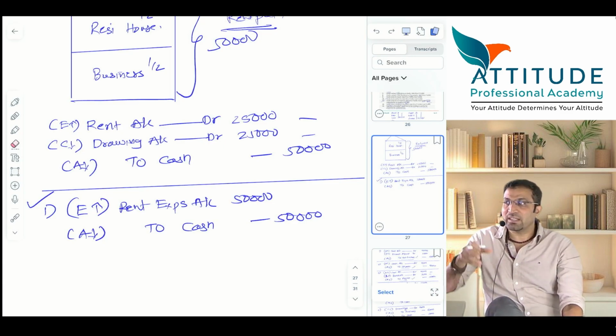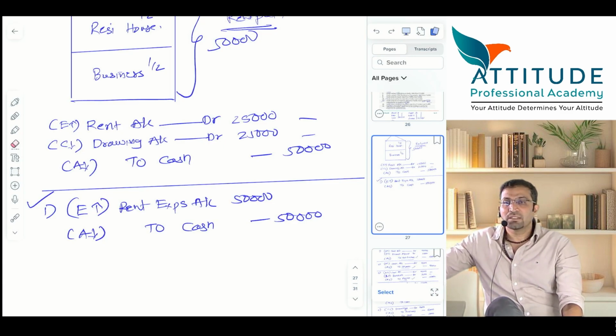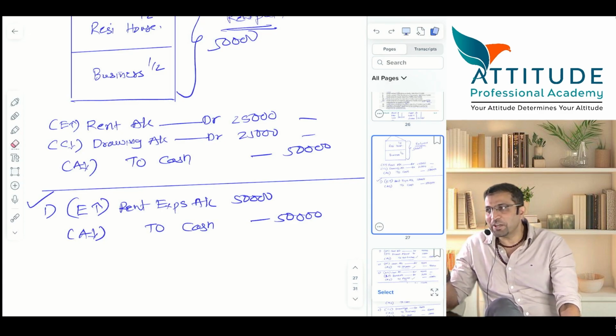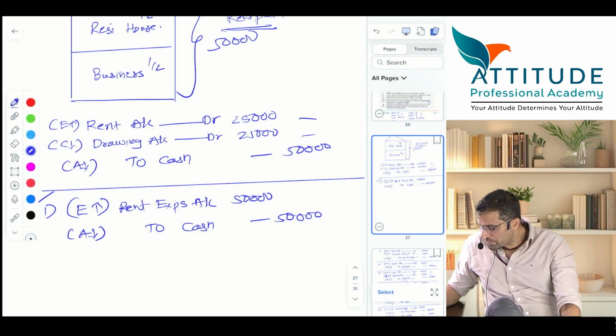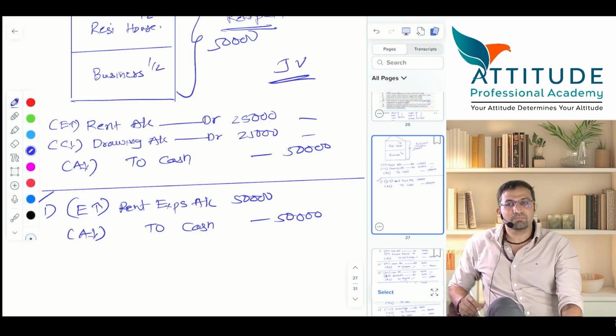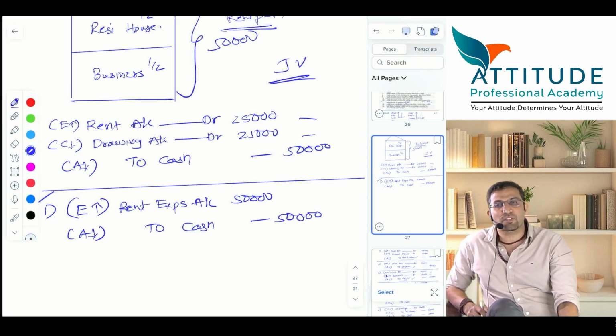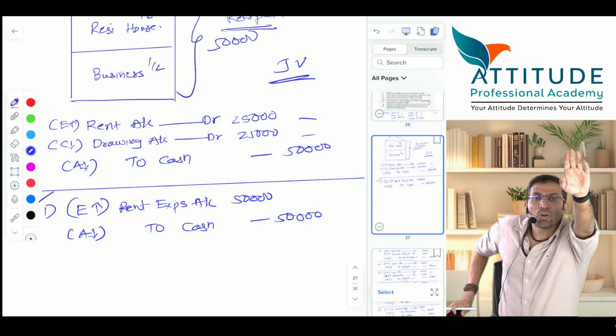On that particular day, the entry will be passed, and if the accountant has passed a wrong entry, then next day you have to rectify, and for that you have to pass a journal voucher, JV. All JVs are nothing but rectification entries only, or closing entries. We'll study that in subsidiary books. You don't have to worry. Is that clear?